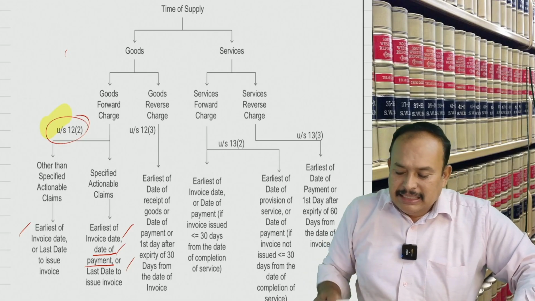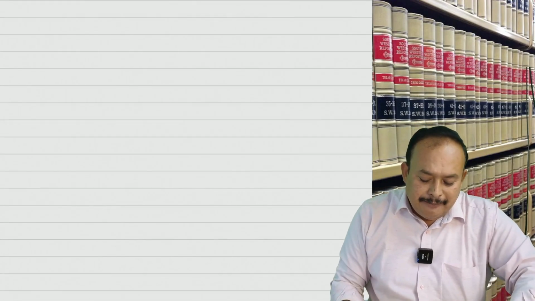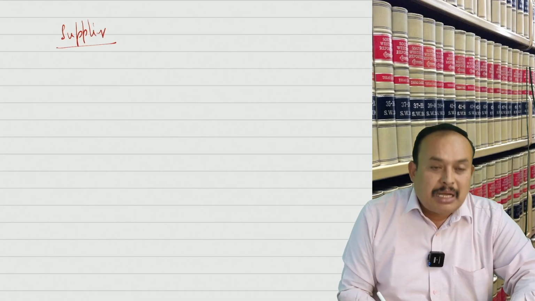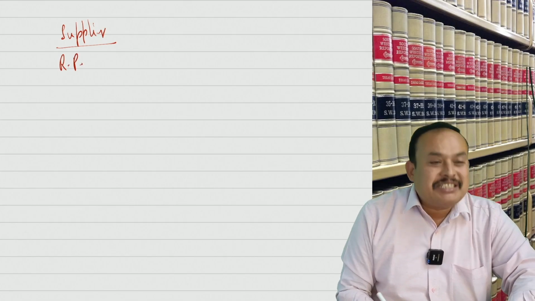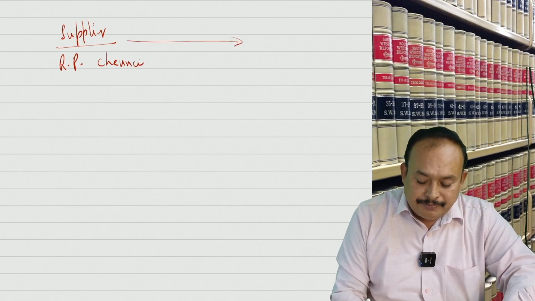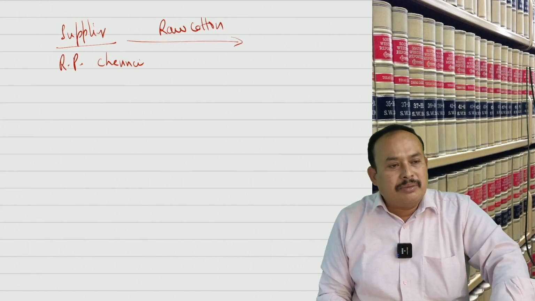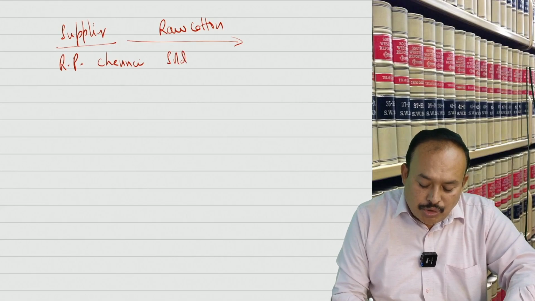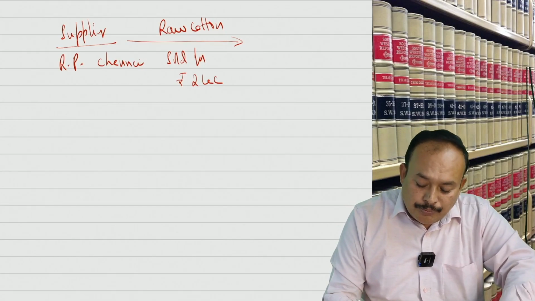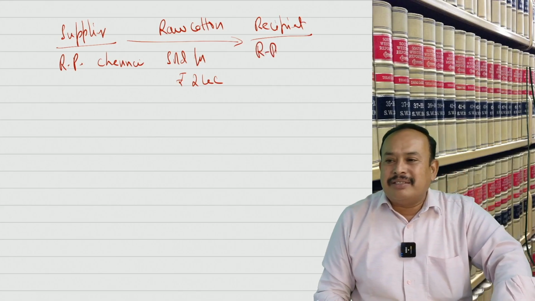Let us see. I am working out a problem along with you by writing on the screen. Listen here. In the given case, the supplier, a registered person from Chennai, sold raw cotton for rupees 2 lakh to a recipient, also a registered person.